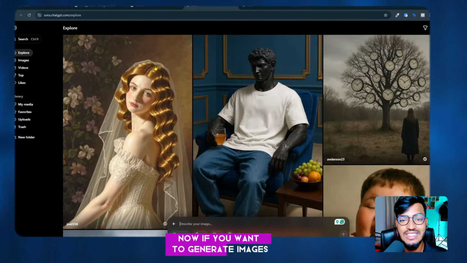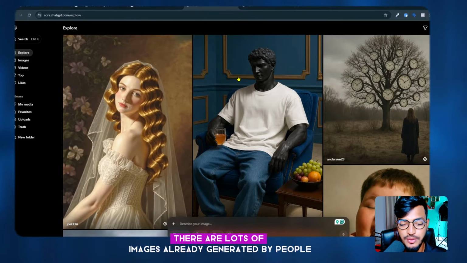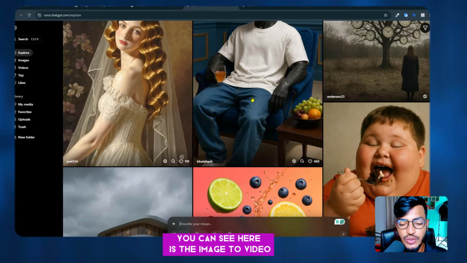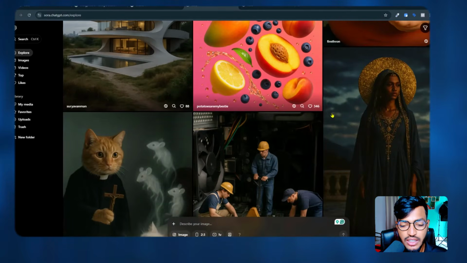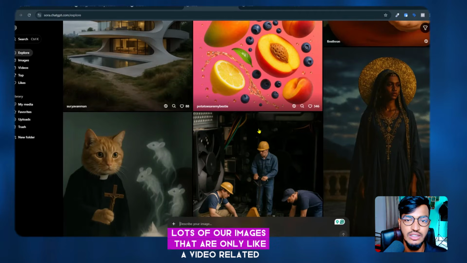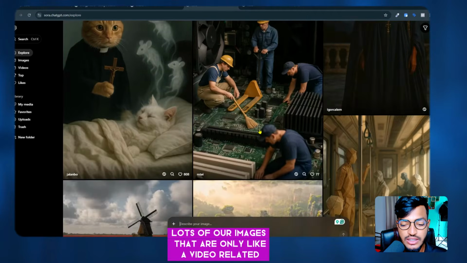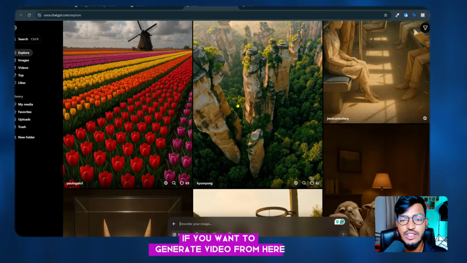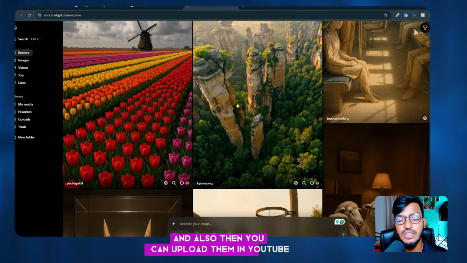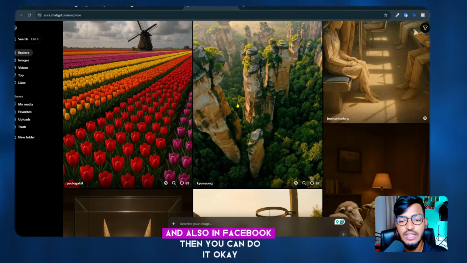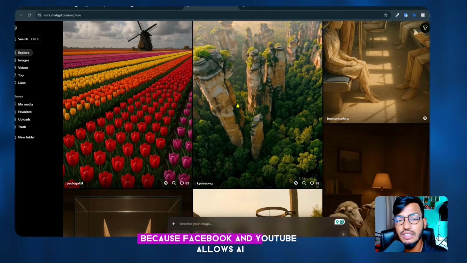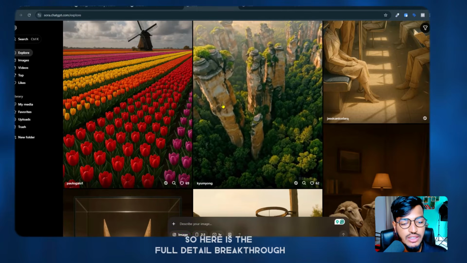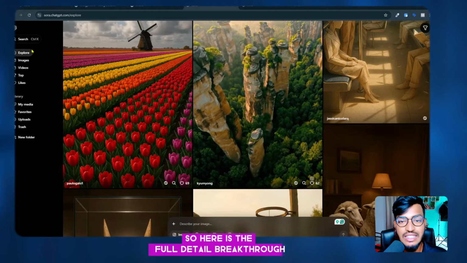Now if you want to generate images, here you can see there are lots of images already generated by people. You can see here is image to video, here is image, lots of video related and image related content. So if you want to generate images or videos from here, then you can upload them to YouTube and also Facebook, because Facebook and YouTube allow AI related content to make money. Okay, so here is the full detailed breakdown.